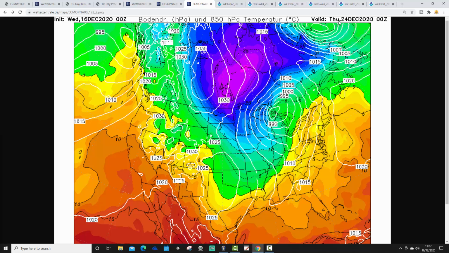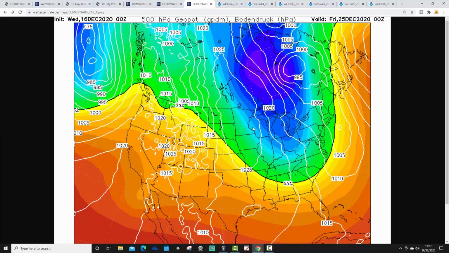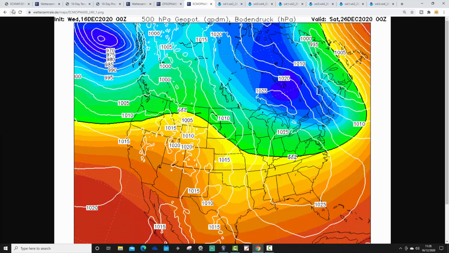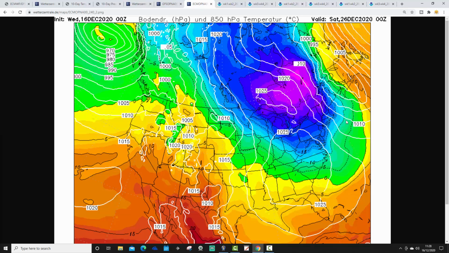Very mild on the east side of the low, up the east coast, but much, much colder through the Midwest. And then we get these very cold northerly winds plunging through into Christmas Day. Look at those upper air temperatures for Christmas Day. Extremely cold upper air temperatures then. And by the time you get through to just after Christmas, into 26th December, those brutal cold upper air temperatures are pushing into the extreme eastern part of America.